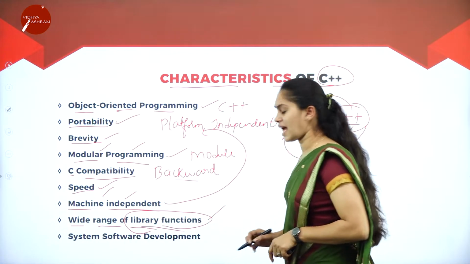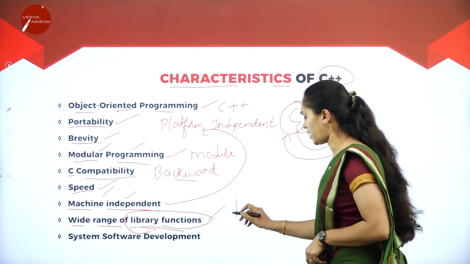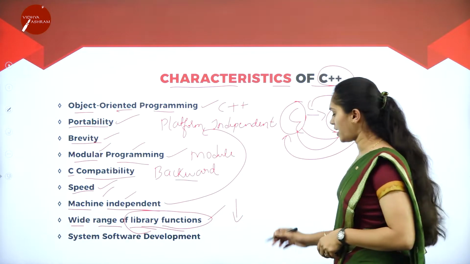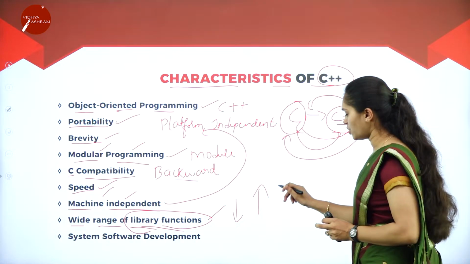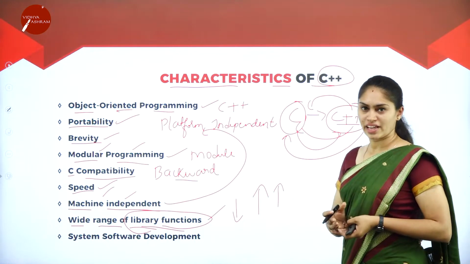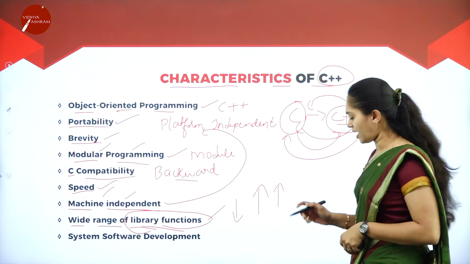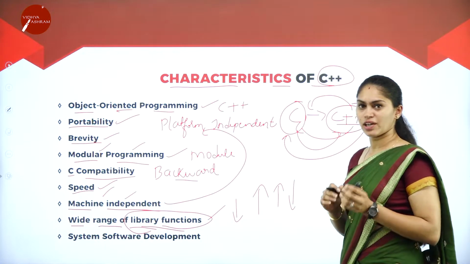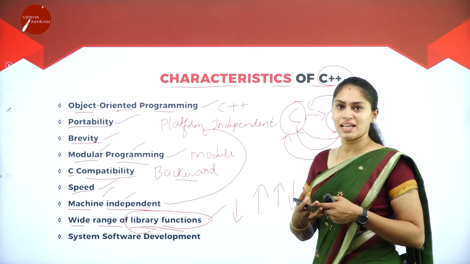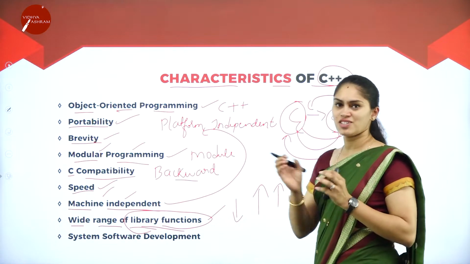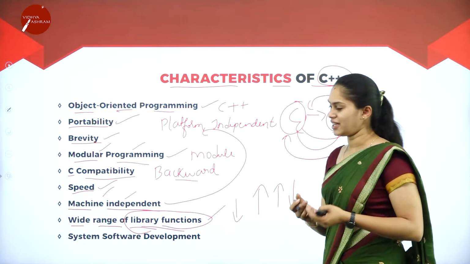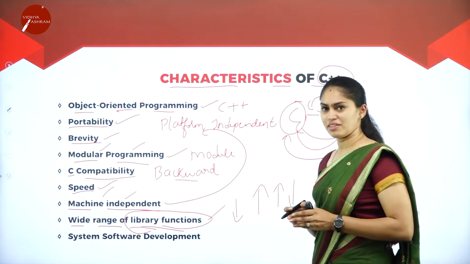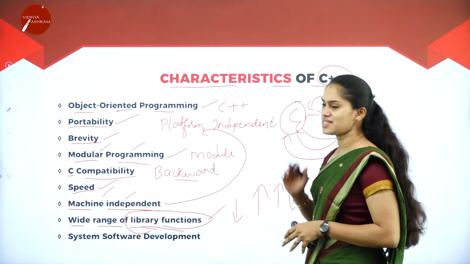So when we have these library functions, this is going to reduce the development time and also increase the efficiency of a program. It also increases the software efficiency, but the development time will be lesser. Why? Because it already has inbuilt library functions. We can just include that in our program and run that program efficiently. So that is what wide range of library functions available in C++ means.